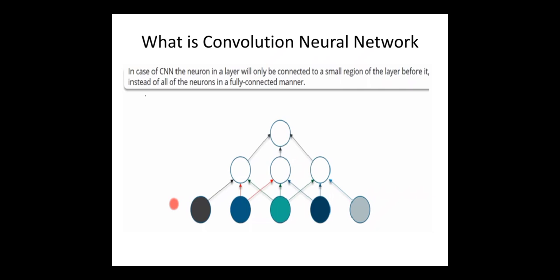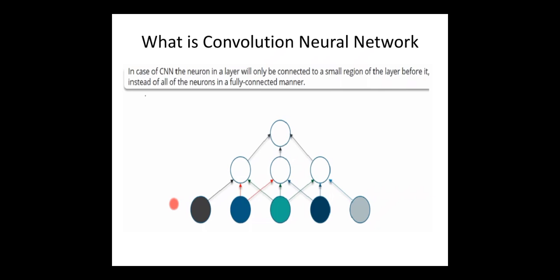In an artificial neural network, every neuron in one layer is connected to all the neurons in the other layer. Every neuron is connected with every other neuron in the preceding layer. Such an architecture is called a fully connected architecture. But a convolutional neural network doesn't have this kind of architecture.